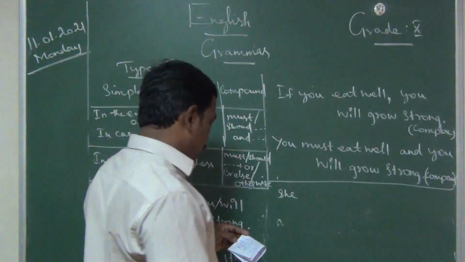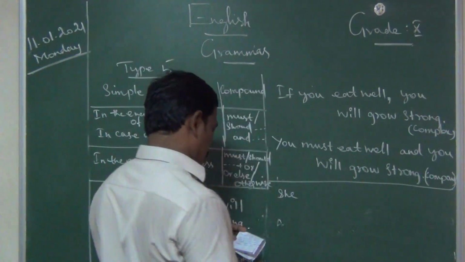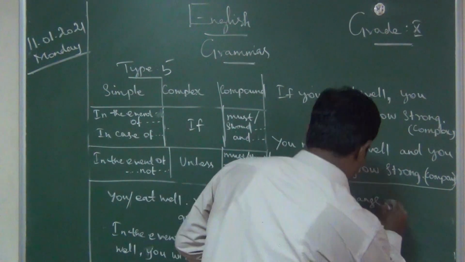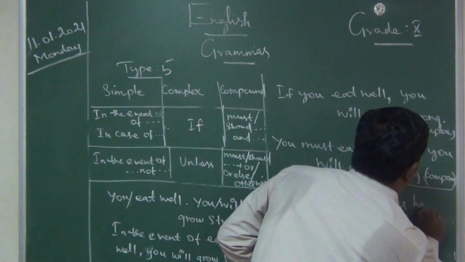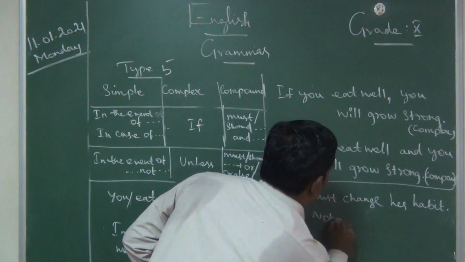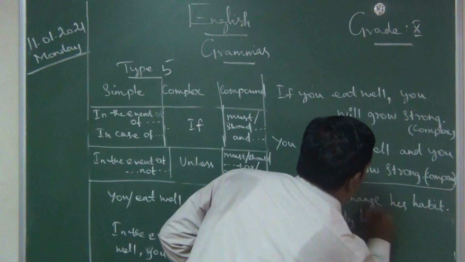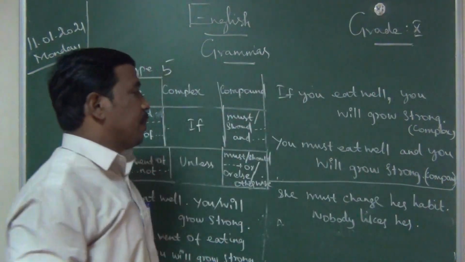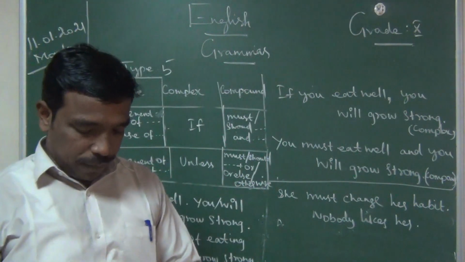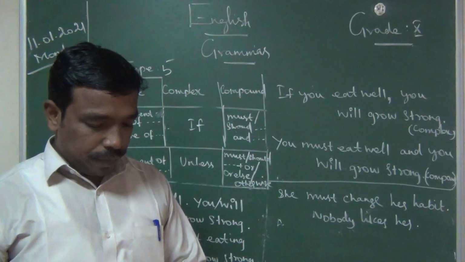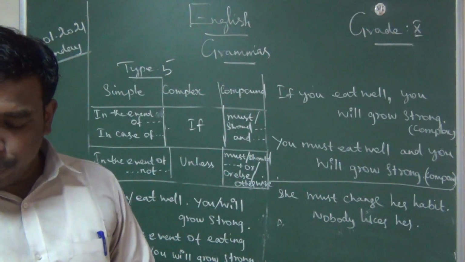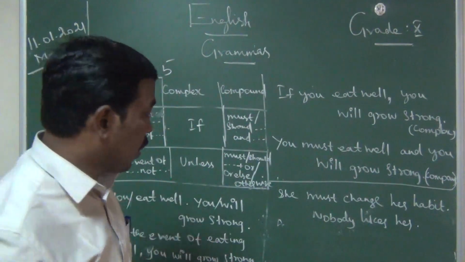Next one is: She must change her habit. Nobody likes her. That is a negative sentence. So how we should write, I will tell you. She must change her habit.